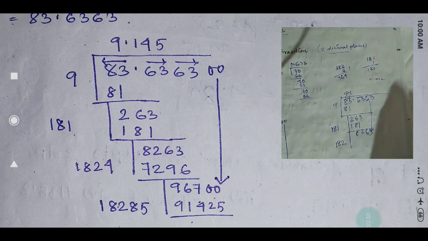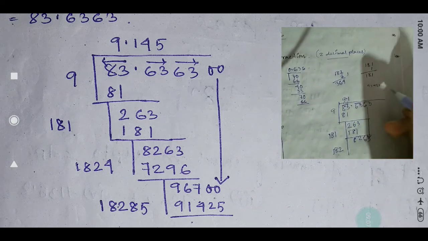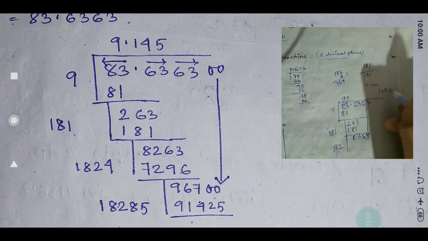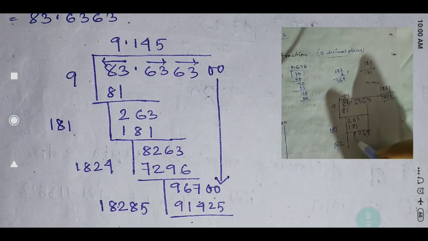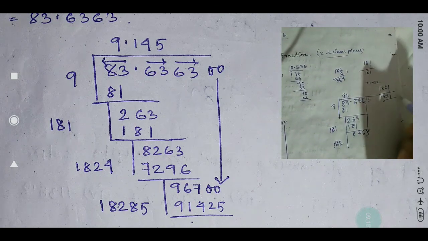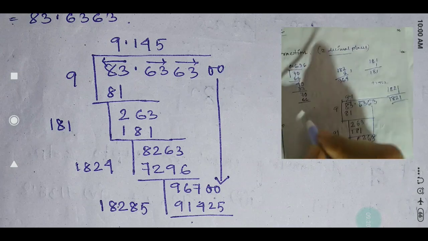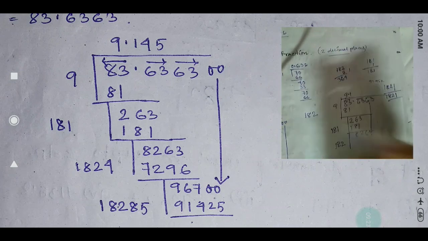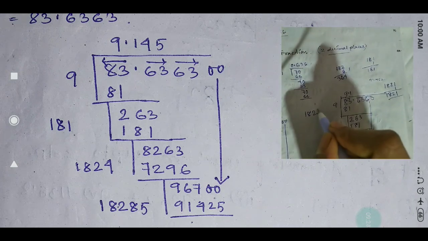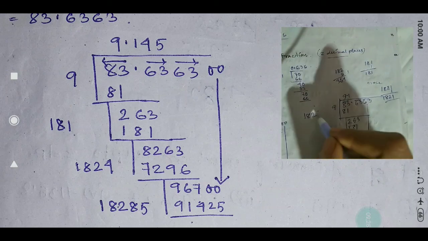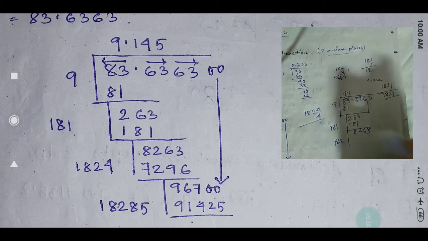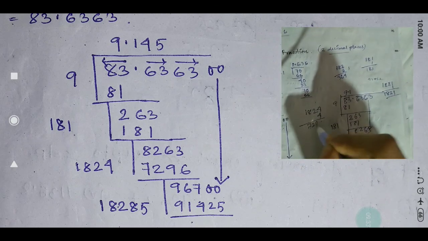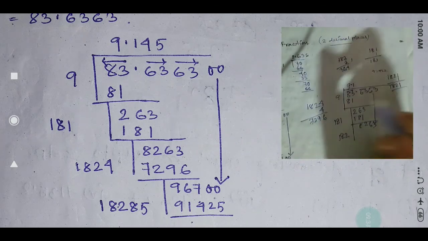Now here 91 is there, so double it, it will come here 182. After that take a number: 1821, if I take 1 then it will be 1821. But because here 8263 is there, I have to take some bigger number. So take 182 and suppose 3 or 4, directly I am taking 4. 4 4s are 16, if you do the multiplication you will get 7296.